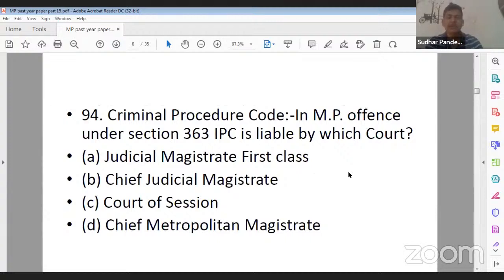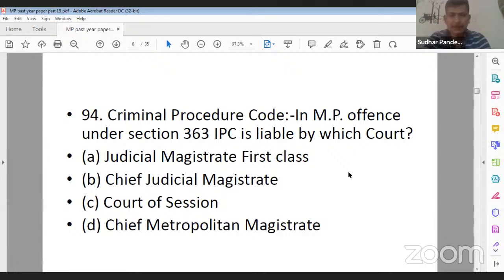Question number 94. CRPC, Criminal Procedure Code, in Madhya Pradesh, offense under section 363 of Indian Penal Code is triable by which court? Your options are: A, Judicial Magistrate of First Class, option B, Chief Judicial Magistrate, option C, Court of Session, and option D, Chief Metropolitan Magistrate. What should be the correct answer?